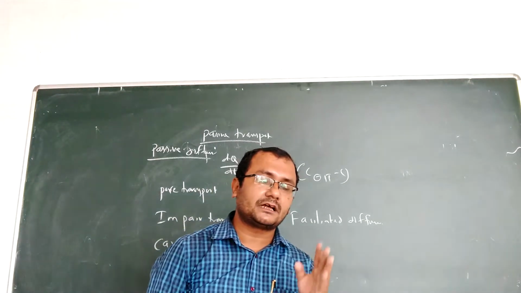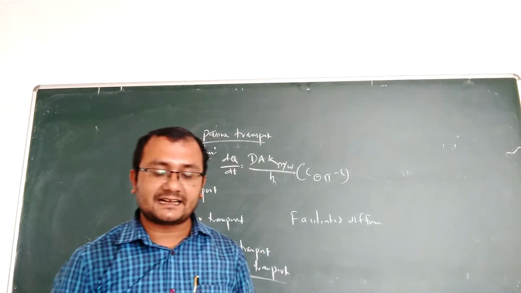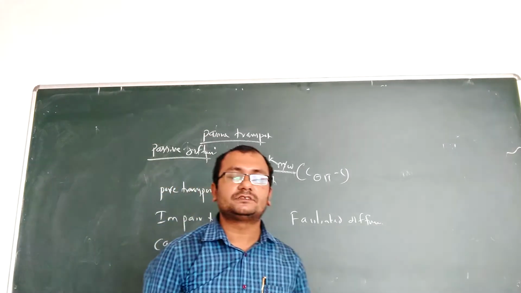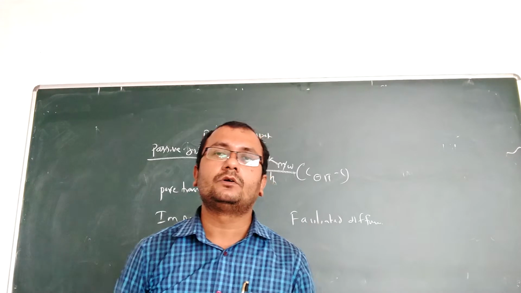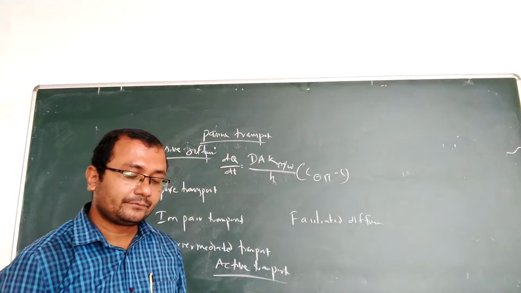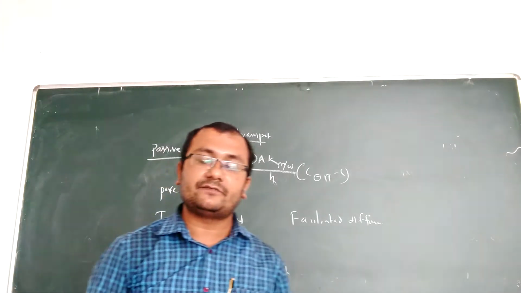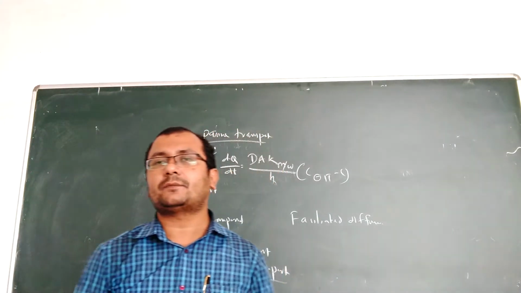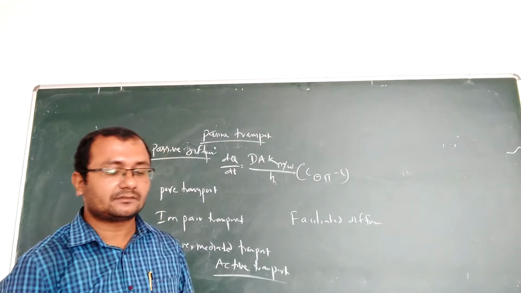As per this law, drug molecules diffuse from a region of higher concentration to lower concentration until equilibrium is attained, and the rate of diffusion is directly proportional to the concentration gradient across the membrane.